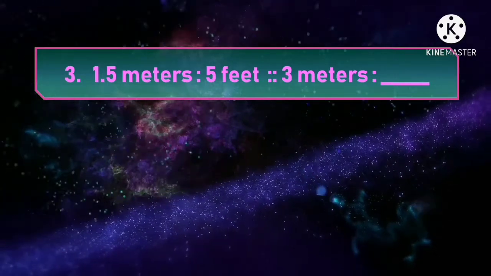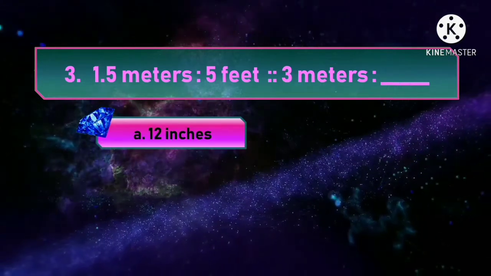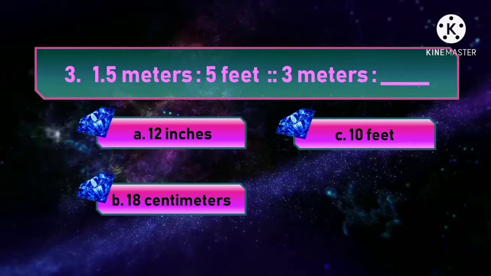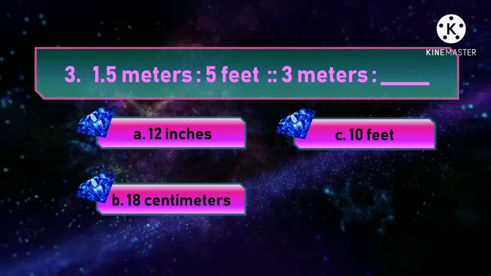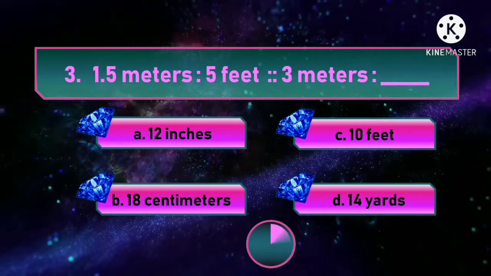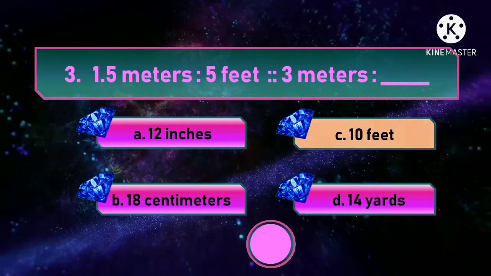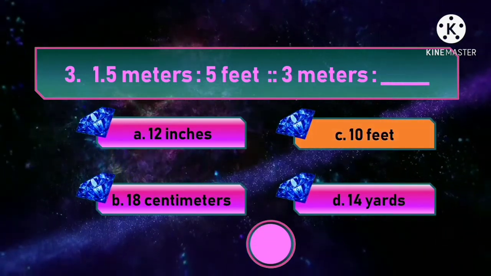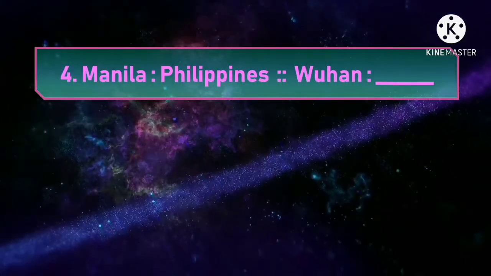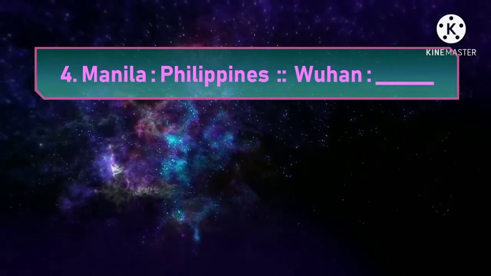1.5 meters is to 5 feet, as 3 meters is to blank. A. 12 inches. B. 18 centimeters. C. 10 feet. D. 14 yards. The correct answer is letter C. 10 feet. Number 4. Manila is to Philippines, as Wuhan is to blank.